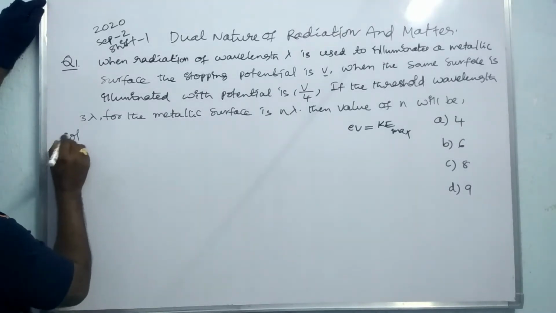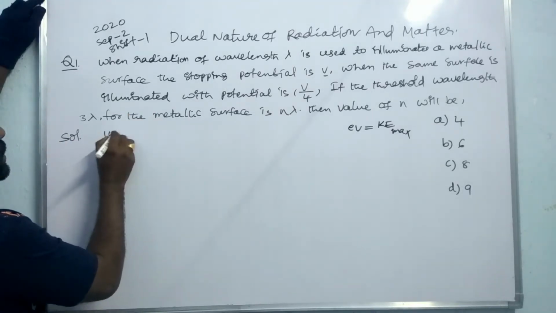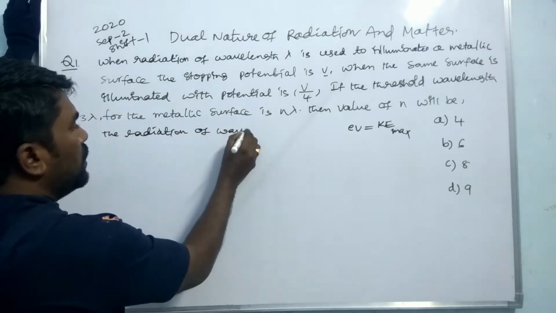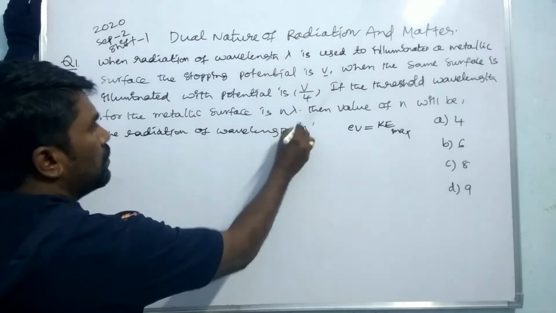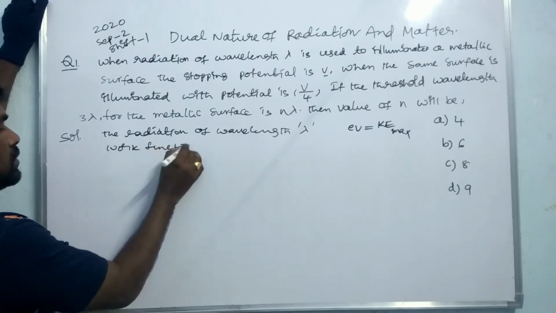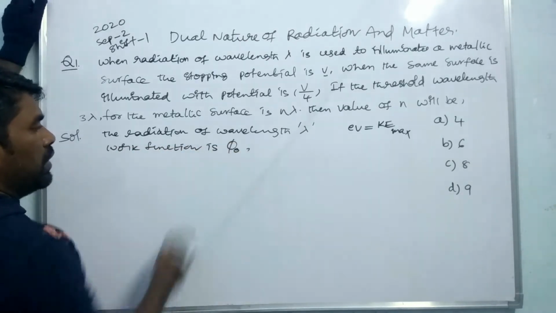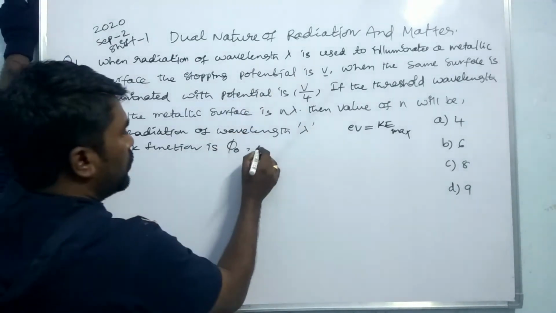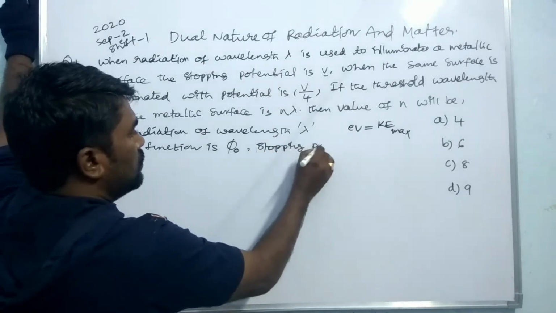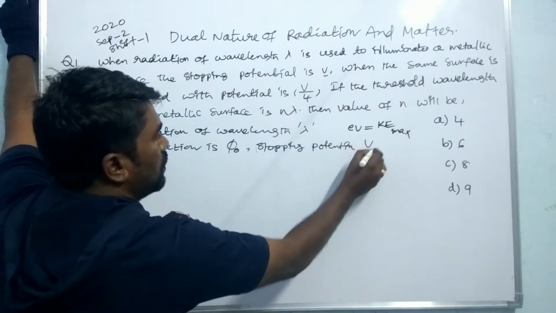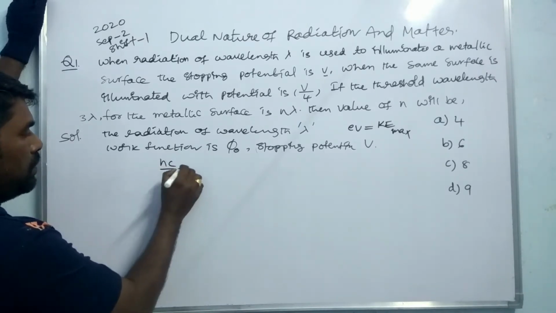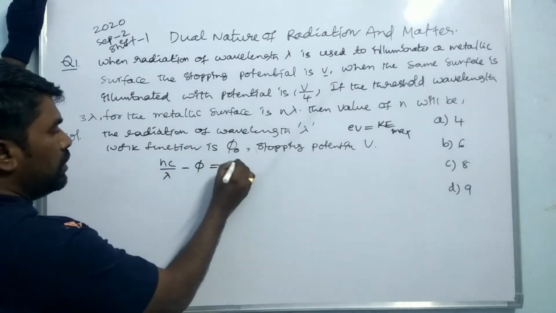Solution. Here the radiation of wavelength lambda, with work function phi naught, and stopping potential V, gives the equation hc by lambda minus phi naught is equal to eV.